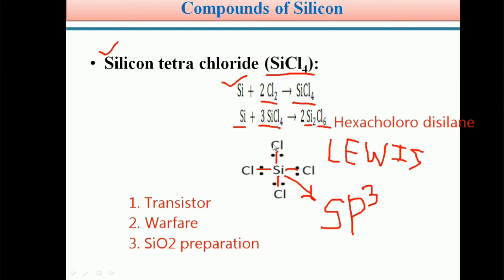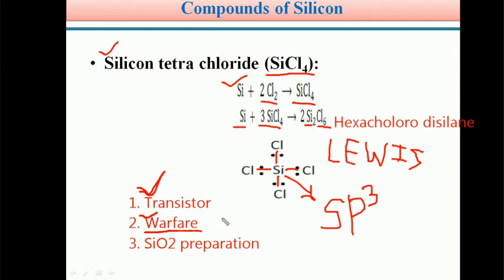And this is the Lewis structure of silicon tetrachloride. Next, silicon tetrachloride has some applications. Students, it is used in the preparation of transistors. And a very interesting application of silicon tetrachloride is that it is used in warfare.